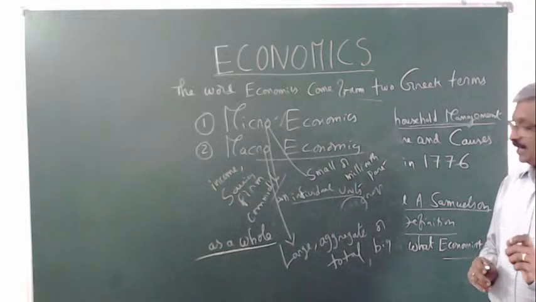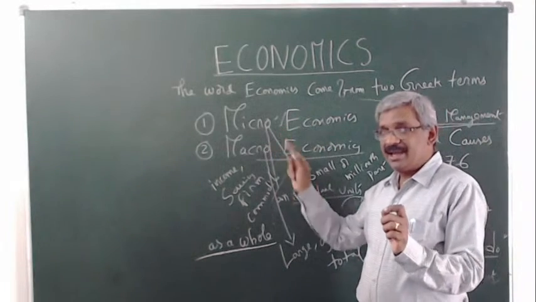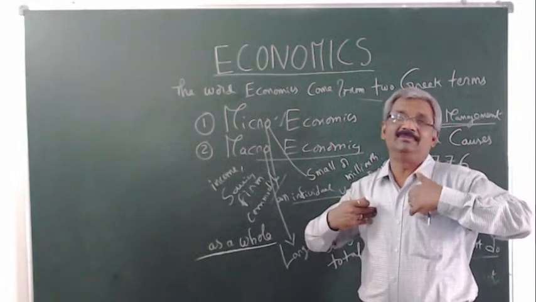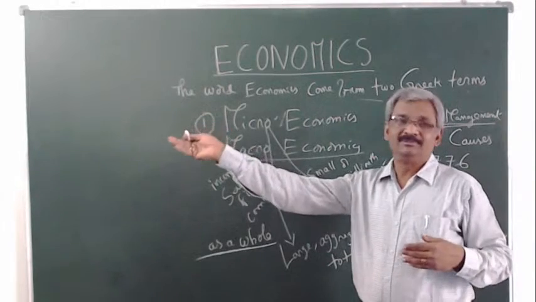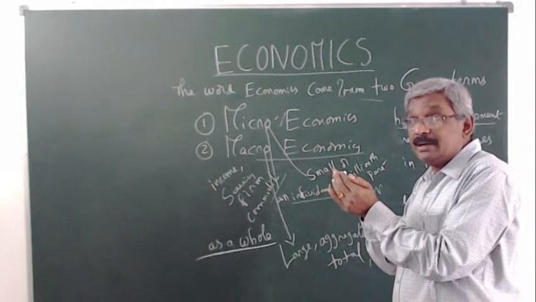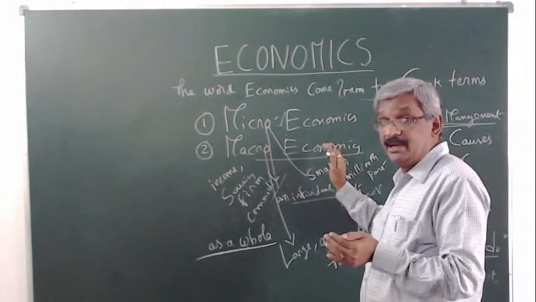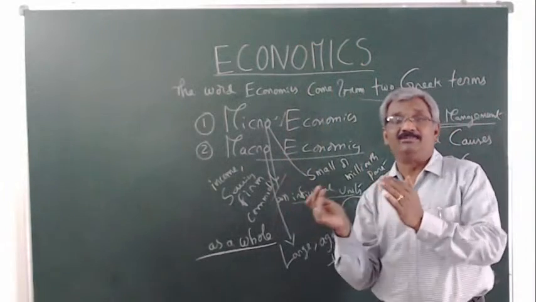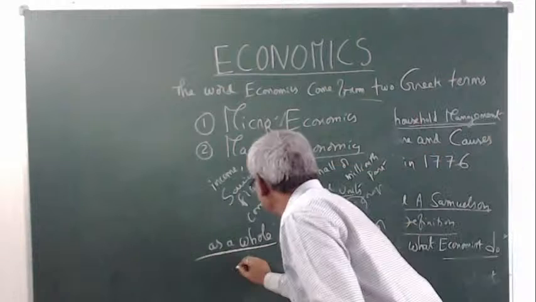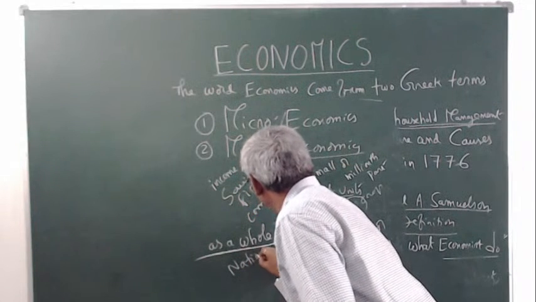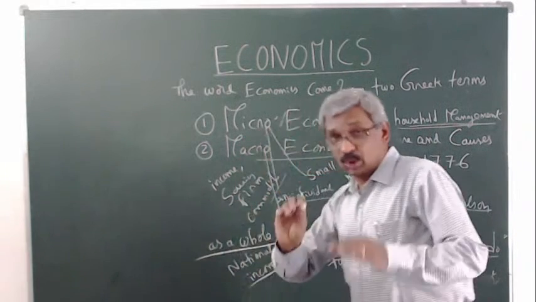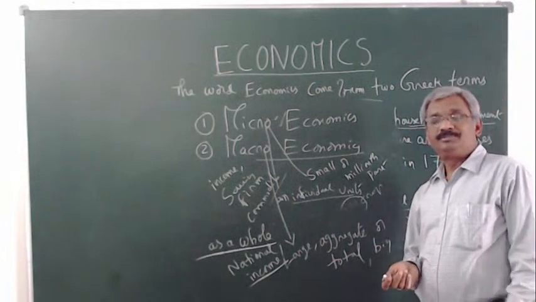Suppose, for example, microeconomics studies individual income, one person's income, my income, your income. That is called individual income. But macroeconomics studies the total people's income. Total people's income means national income. National income means the total of persons' income.